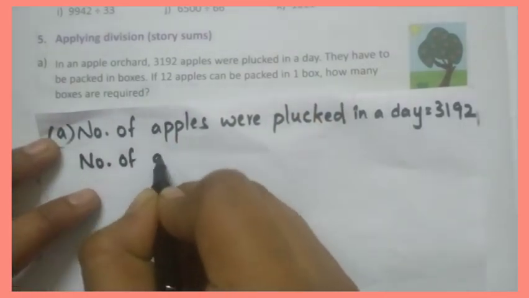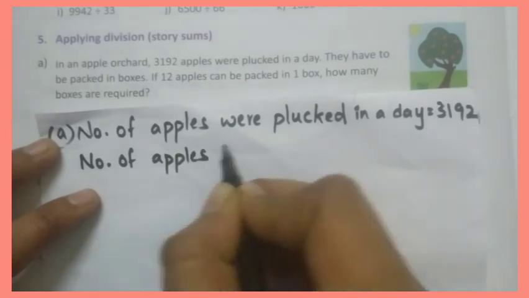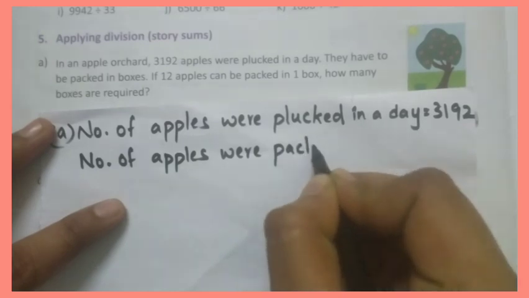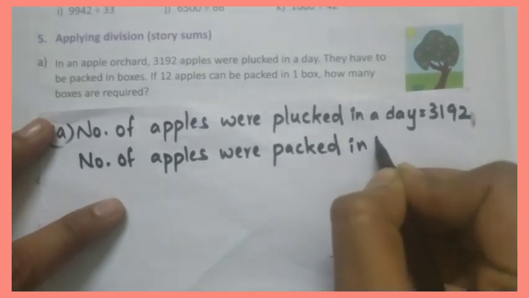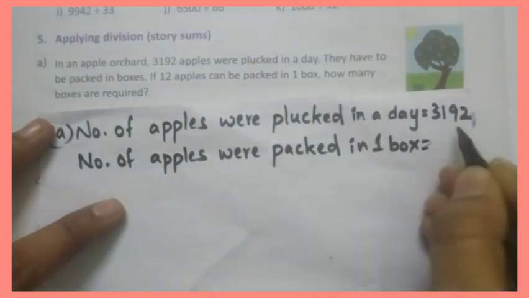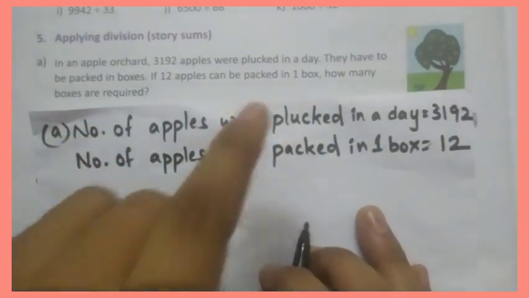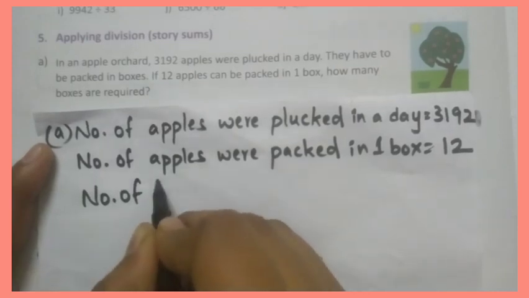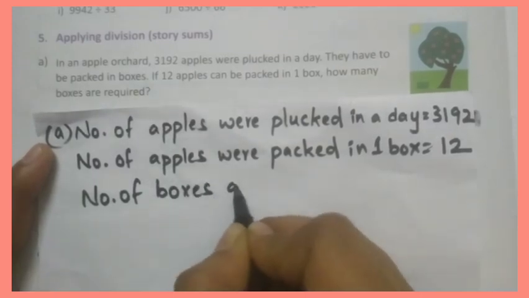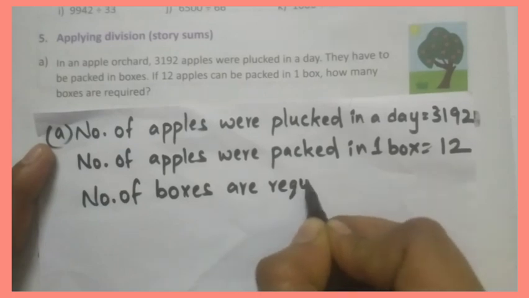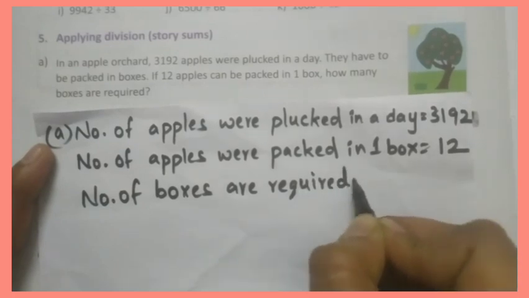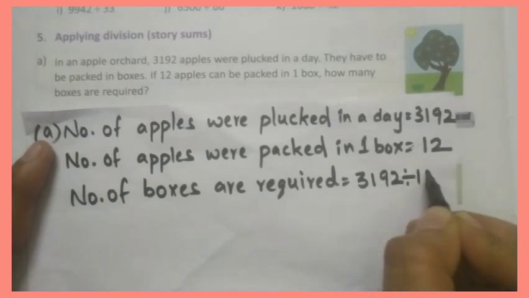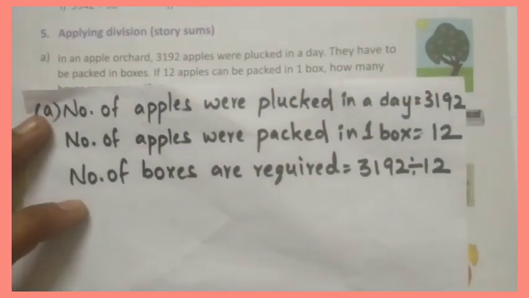Number of apples were packed in one box. In one box there are 12 apples. How many boxes are required? Number of boxes are required equal to, simply we will divide these two, then we will get how many boxes are required.